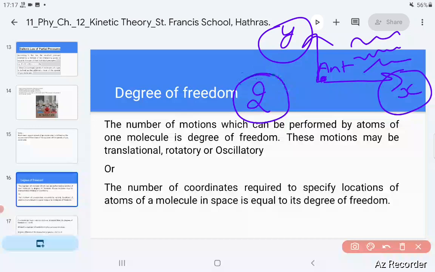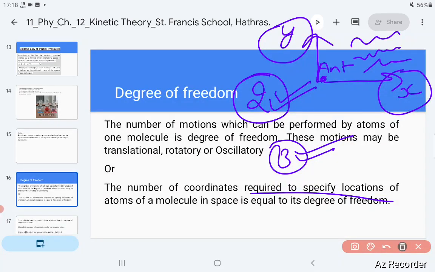Now you are flying a kite. How many coordinates are required? Three. So what is degree of freedom? How many coordinates are required to specify the location? Very simple. If you need two, x and y axis, then it has 2 degrees of freedom. If anything is moving in space, it has 3 degrees of freedom.